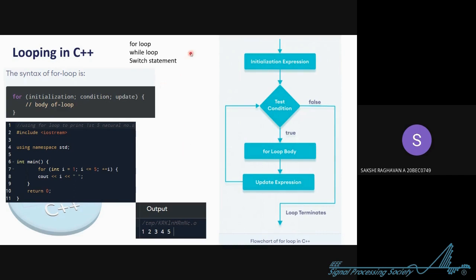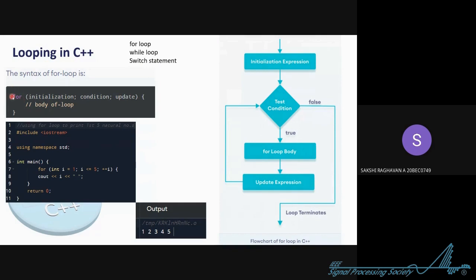So now you can see there are 3 kinds of looping statements. Okay, there are actually 2 kinds of loop in C++, for loop and while loop, and the switch is a different, special thing. We'll see that too. So now we'll go one by one over these. The syntax for the for loop is this.